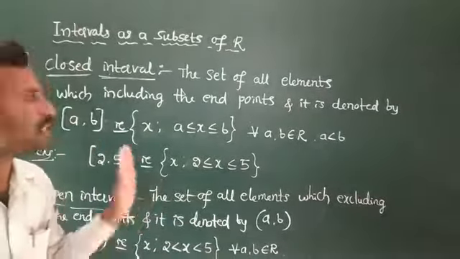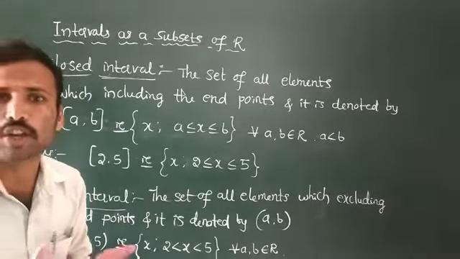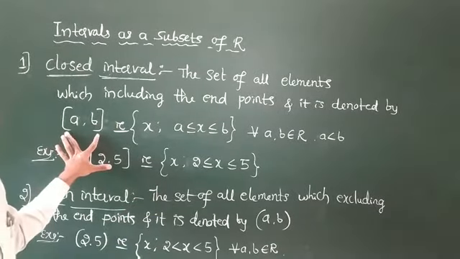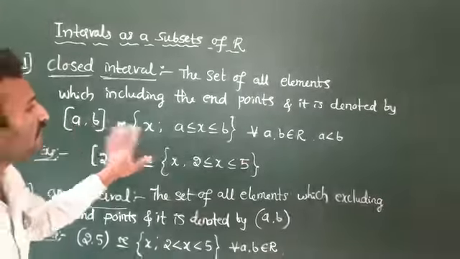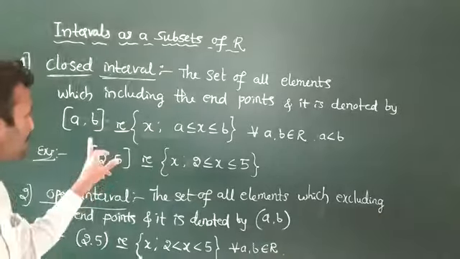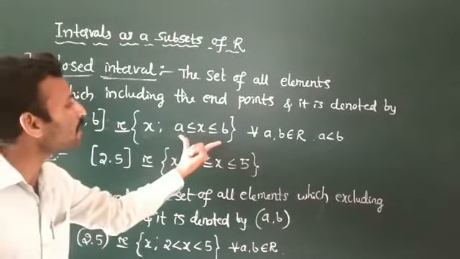The set of all elements including the endpoints is called generally a closed interval. A closed interval is denoted by this symbol, with closed square brackets, including the elements A and B, where A and B are real numbers and A is less than B. This is indicated in set notation as the set of X such that X lies between A and B.